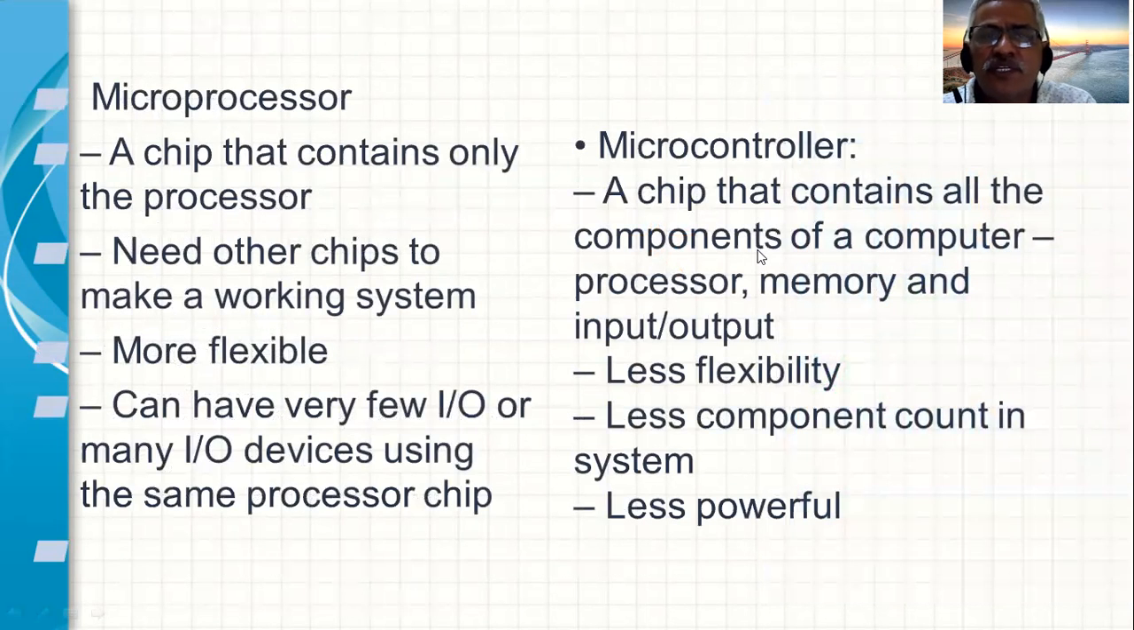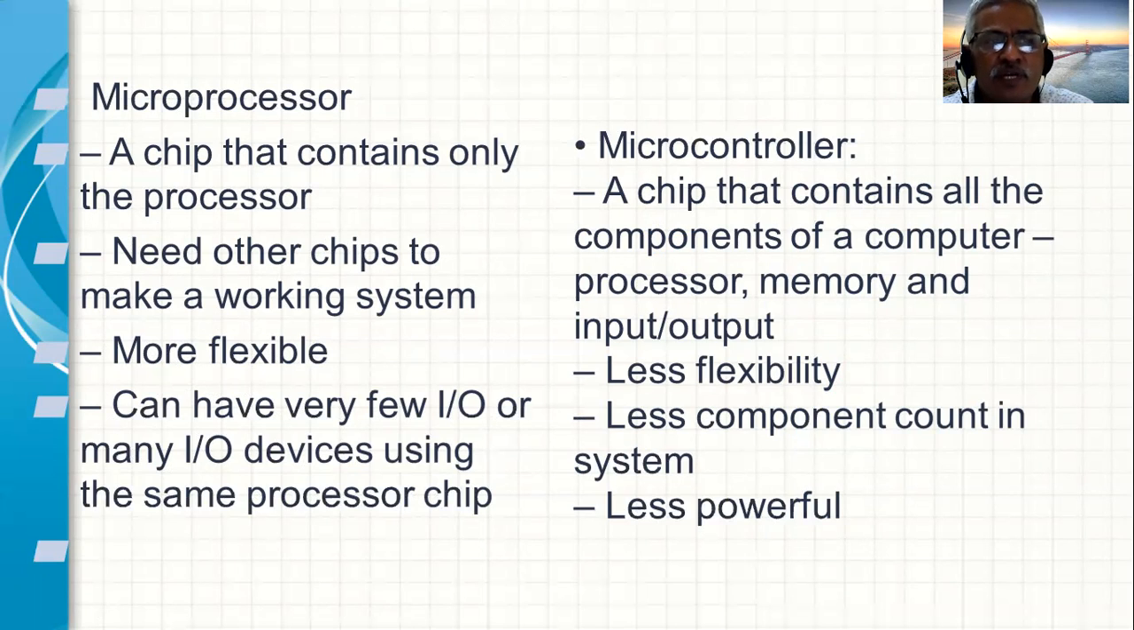Let's now see the differences between a microprocessor and a microcontroller. When you talk of a microprocessor and a microcontroller, in the language of embedded systems, we call them embedded processors or embedded controllers, since they will always be part of some larger product.